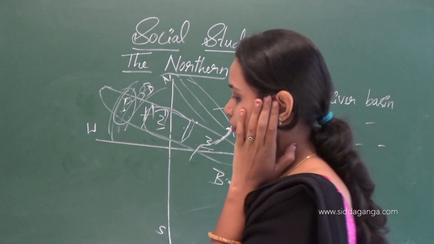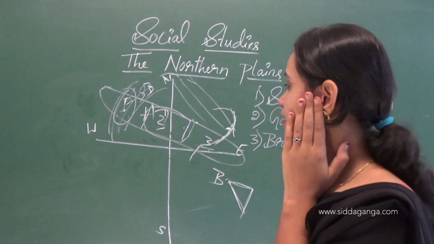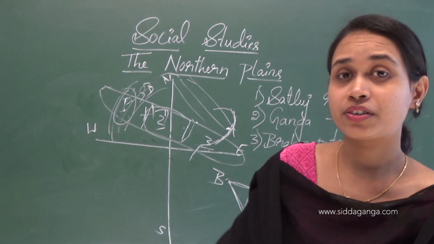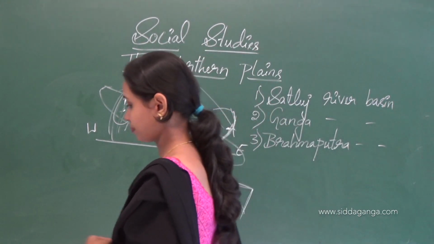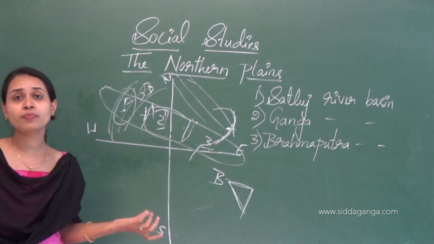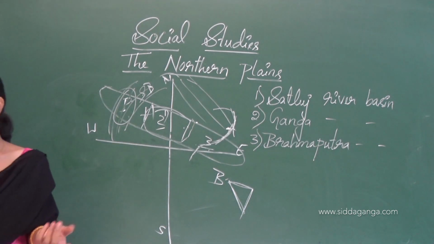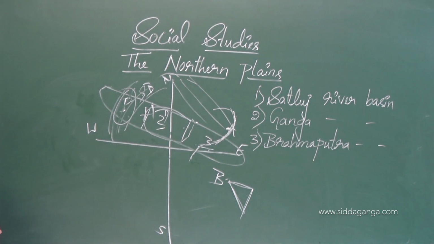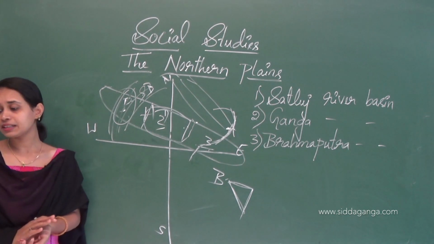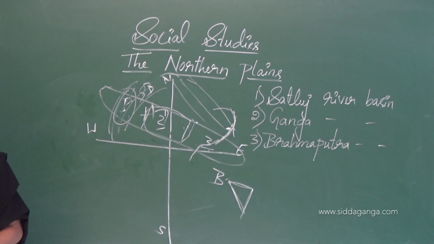The world famous monument Taj Mahal is in Agra. The traditional dress for women is the sari. So in Uttar Pradesh they wear the sari, and for men kurta and pajama.